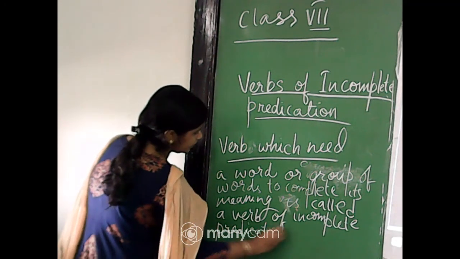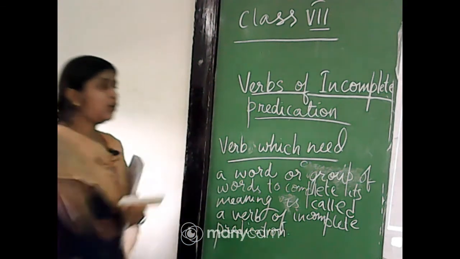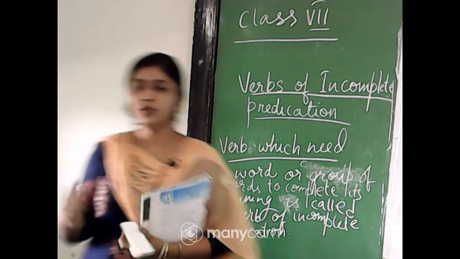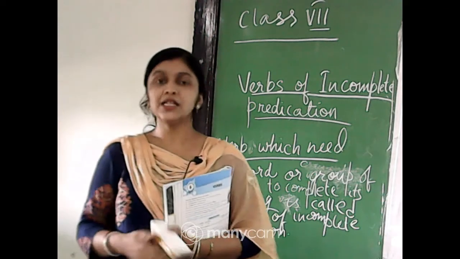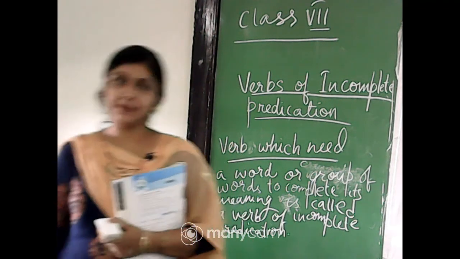So, a word or a group of words is required by the verb to complete its meaning, and such verbs are called verbs of incomplete predication.